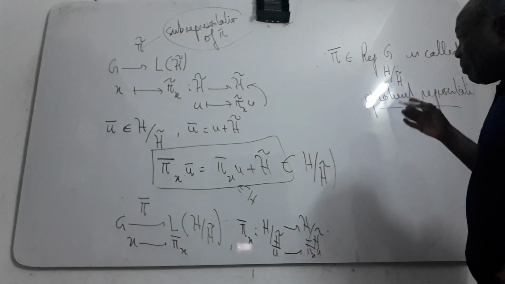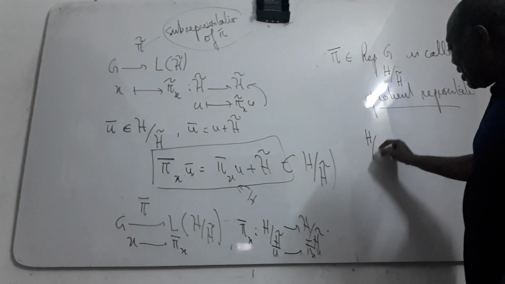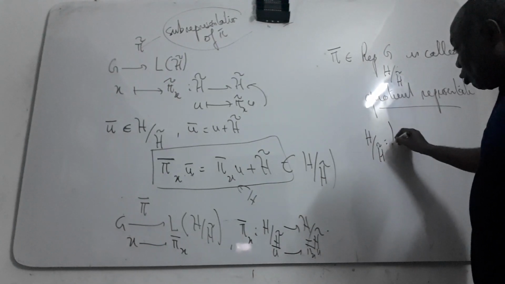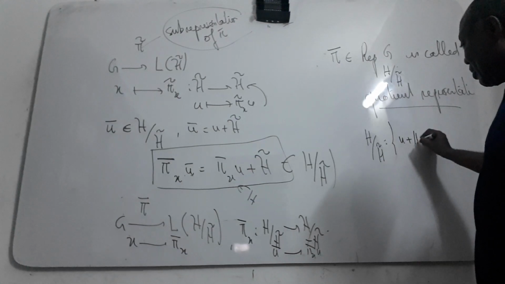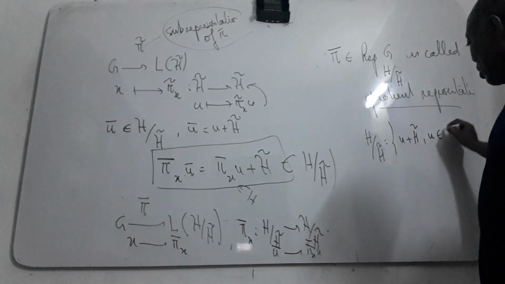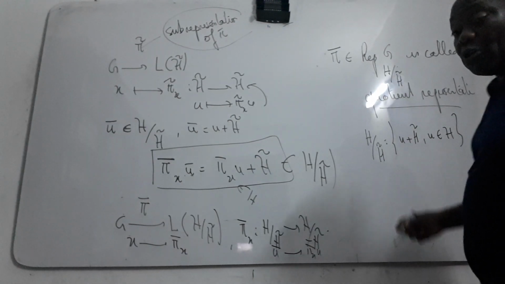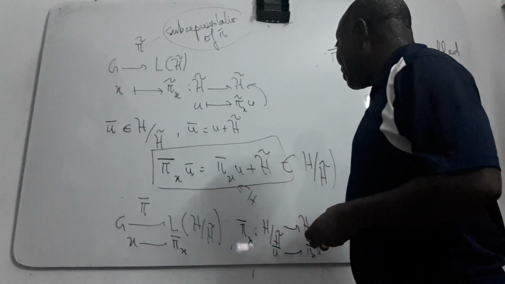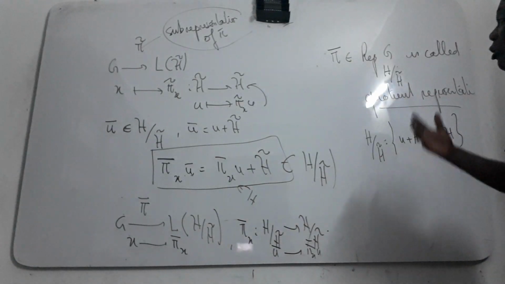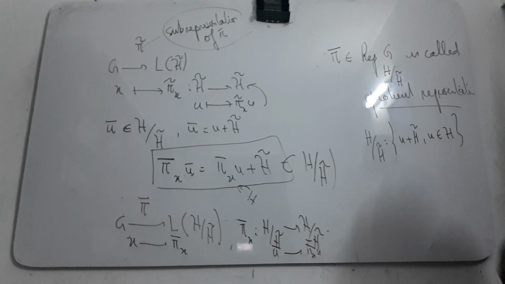Remember, your quotient space consists of classes u plus H theta, by definition of quotient space; you know it already. So you have the sub-representation and the quotient representation like this.